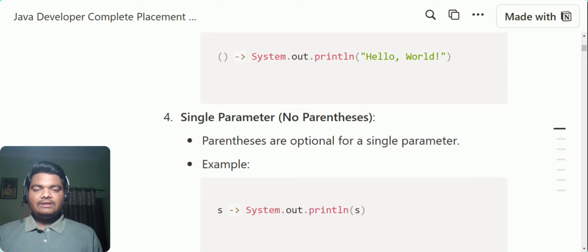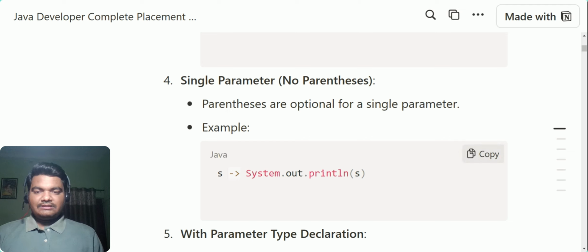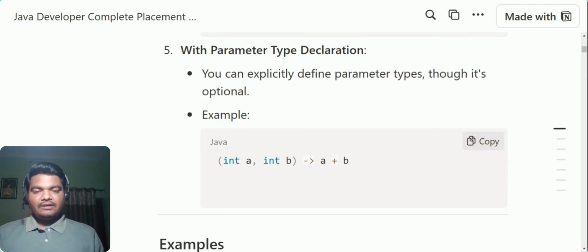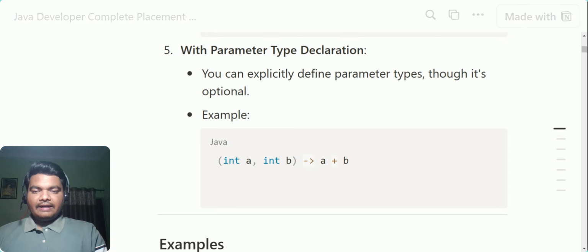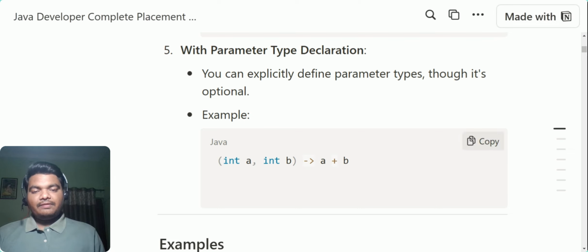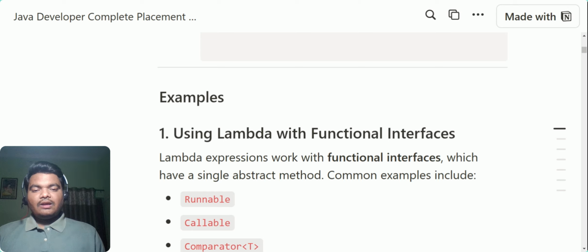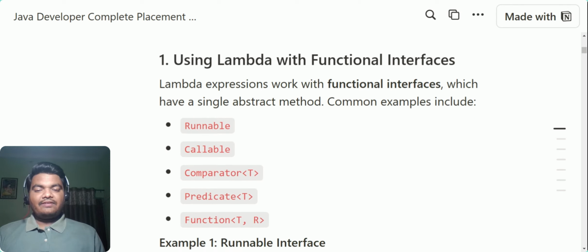The fourth way is a single parameter with no parentheses, which is also valid. Then there is parameter type declaration, where you provide the data types. This is perfectly valid, but if you remove the data type for one parameter and provide data types for the others, that will not be valid. If you remove this int and try to give a data type for b only, that will not be correct syntax. So if you're providing data types, provide them for both. If you're not, provide for none.